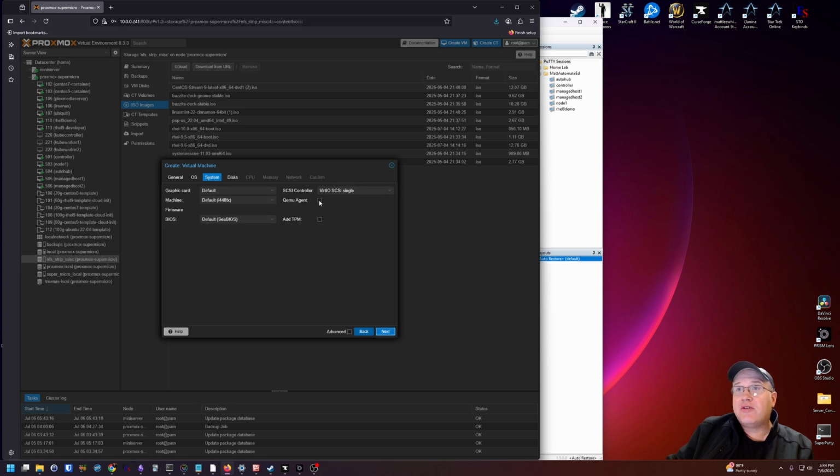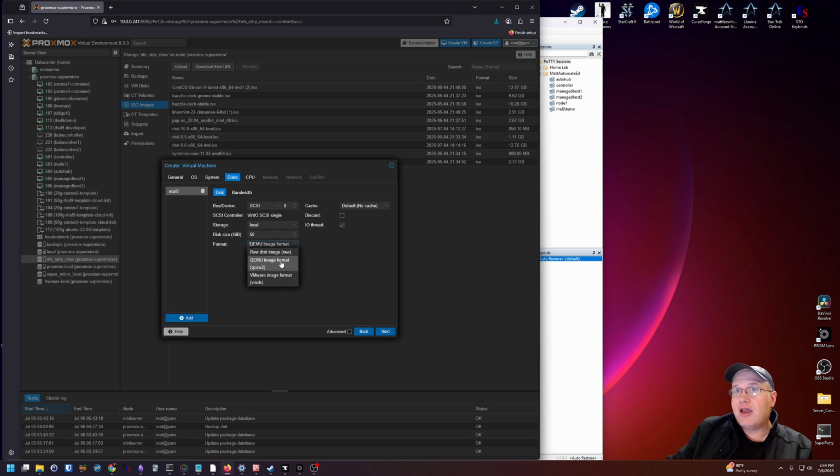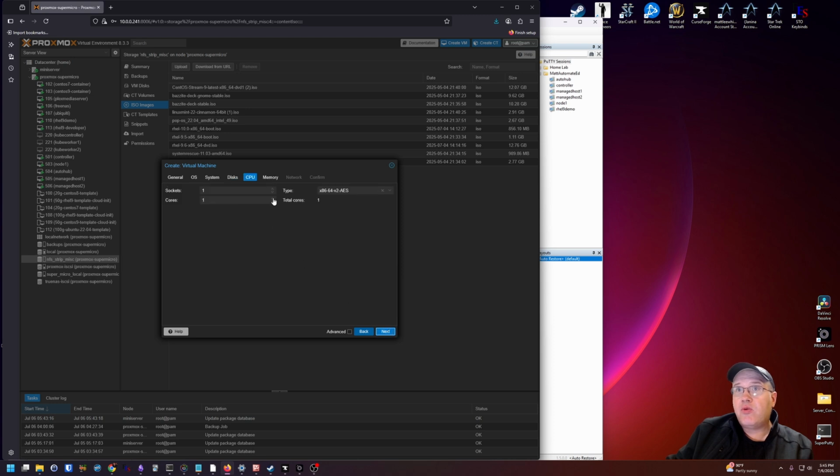System, I'm going to leave the defaults except for check QEMU agent. Disks, I'm going to change it to 50 gigs. You can choose whatever format you would like. I'm going to choose the default. And make sure you put your storage in an area where you have 50 gigs free. Next, CPU, we're going to go with 2 cores. And we're going to change this to host. This is specific to my environment. However, the default may work just fine for you.